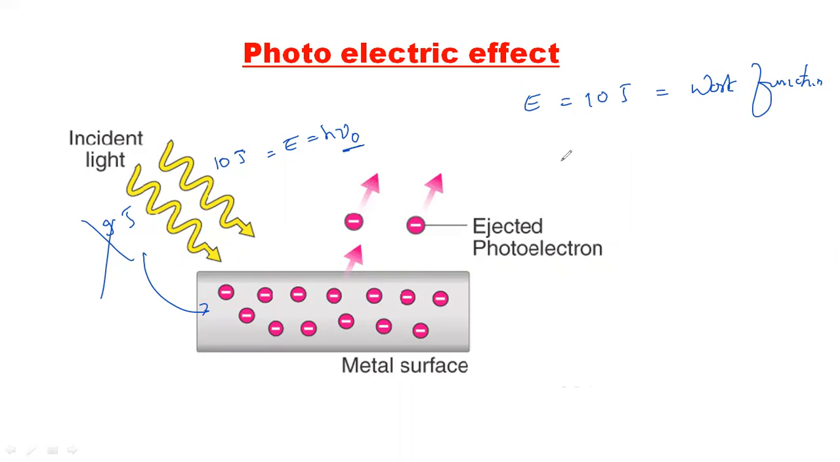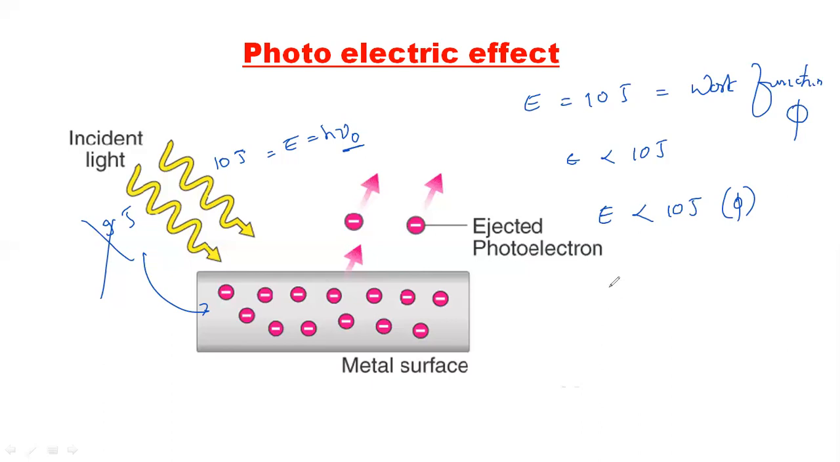So this is the point you have to understand. If you apply only 9 joules, which is less than 10 joules. Actually, work function is indicated with phi like this. So 10 joules means the work function. If you apply less than that, electrons will definitely not be ejected. So only if you apply a minimum of 10 joules will electrons be ejected from it.